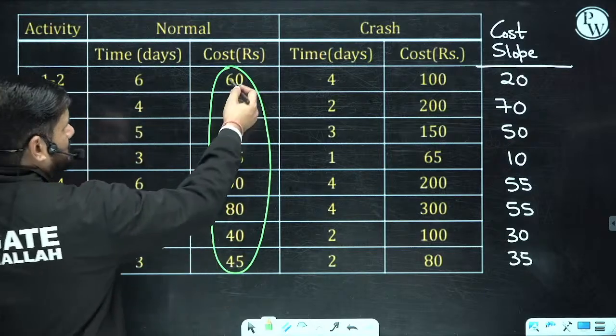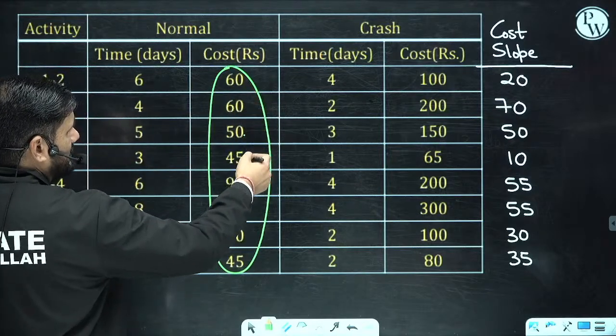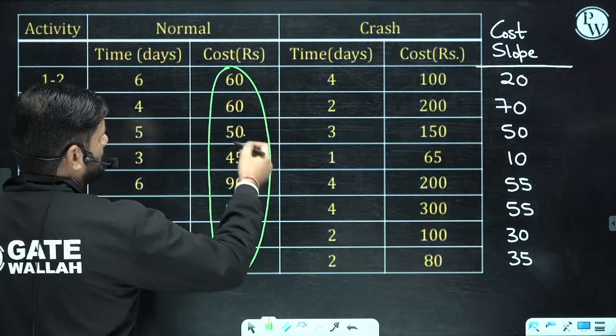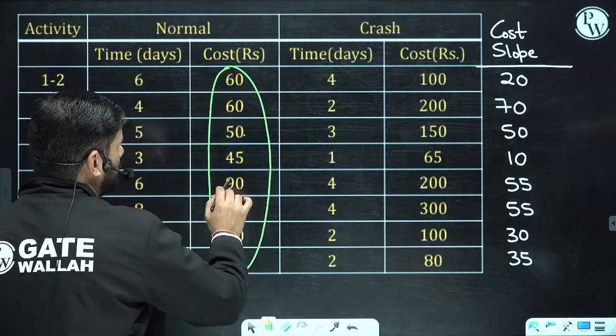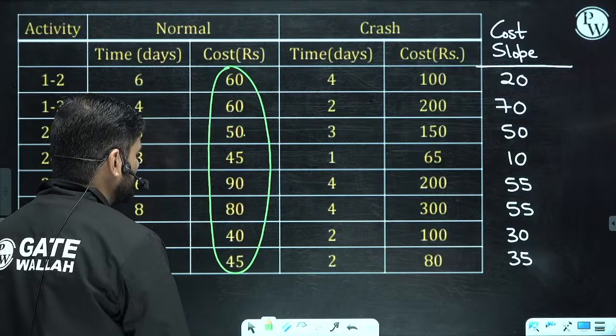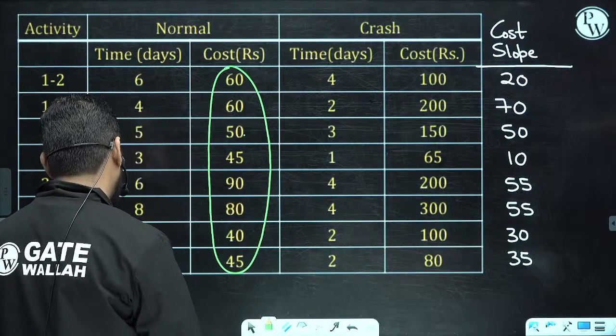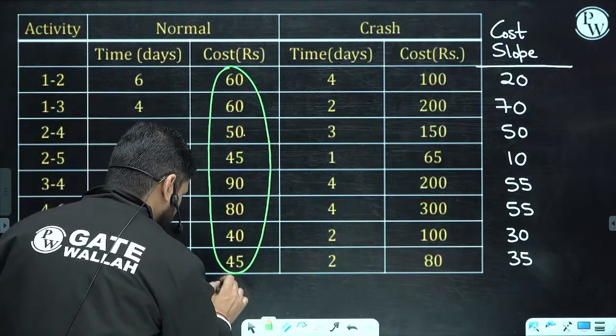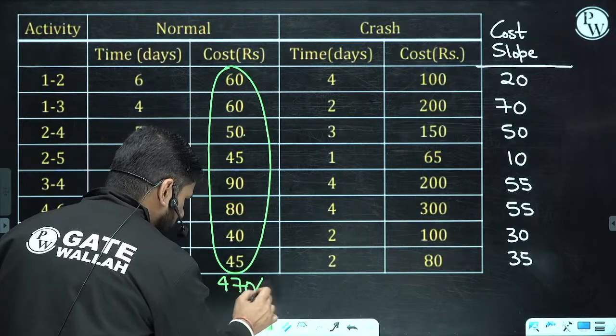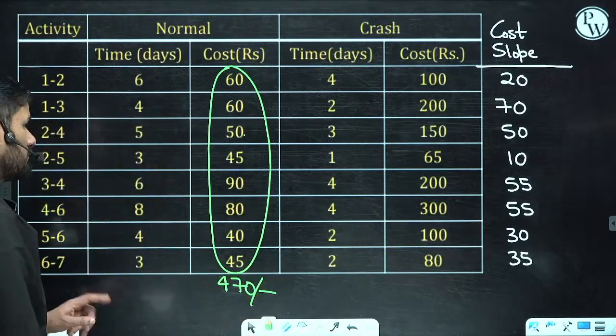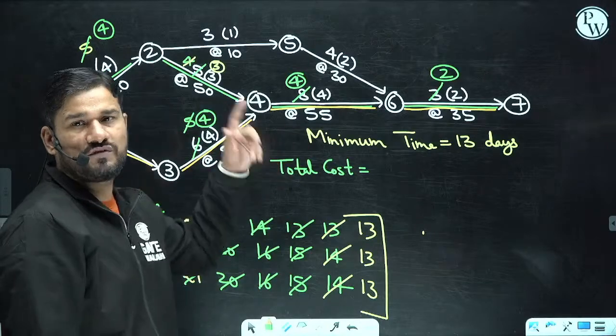This value is 60 plus 60 plus 170, and 45, 215, 305, 385 and this is 470. Now come to this screen. The remaining cost we can find out from here only.